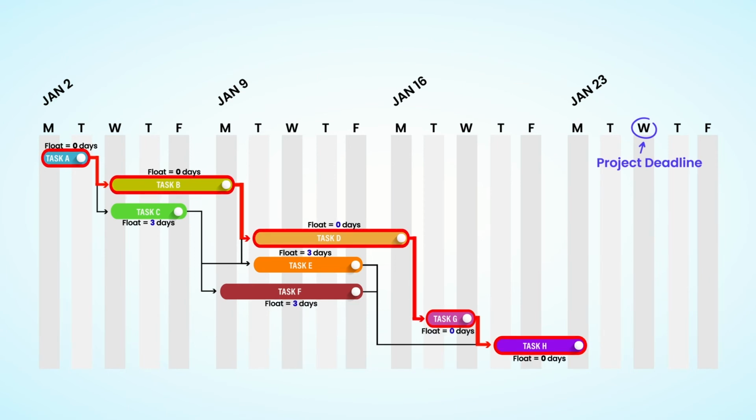Calculating new float values, we can see that the critical path has shifted away from Task E to Tasks D and G. If the schedule network is set up properly, where every task is linked to at least one other task, the critical path can dynamically shift.